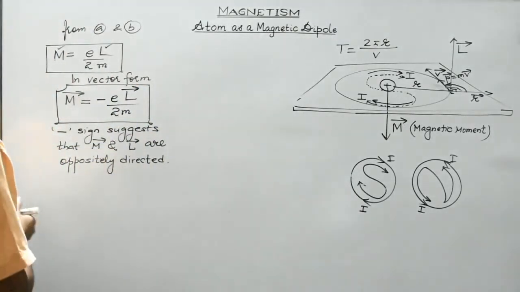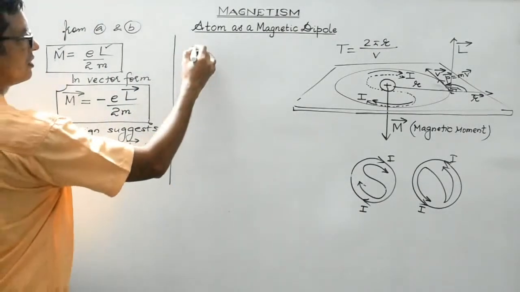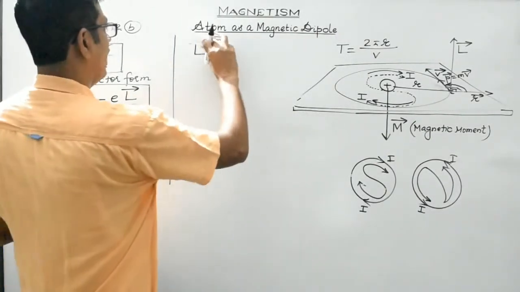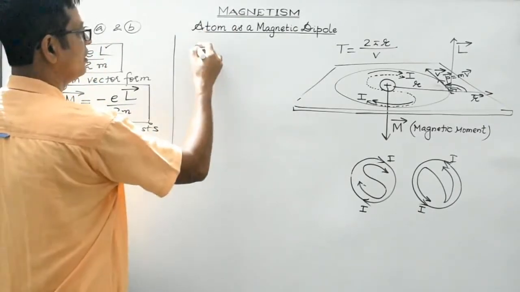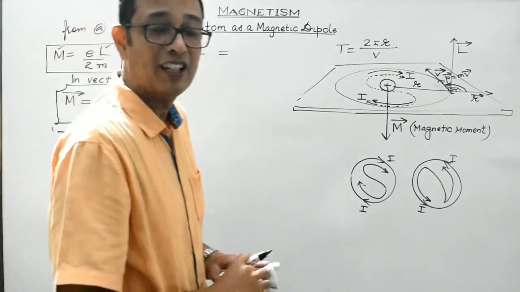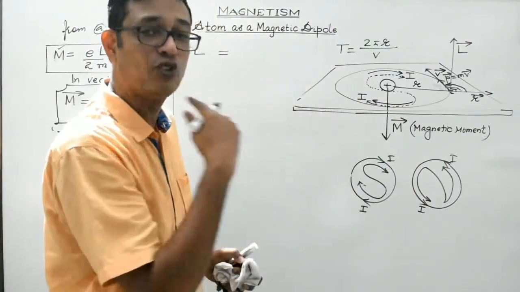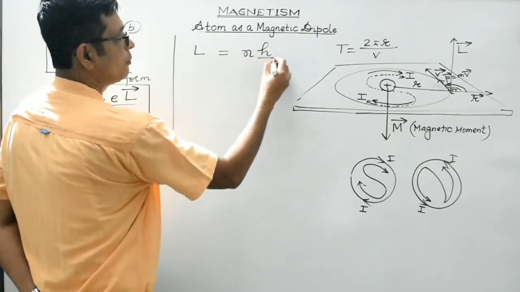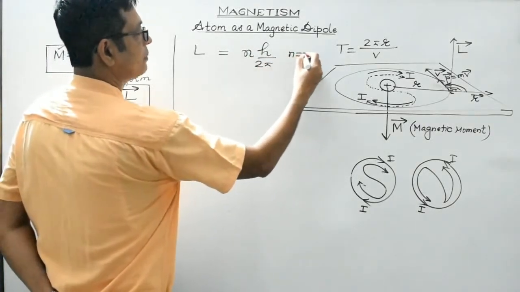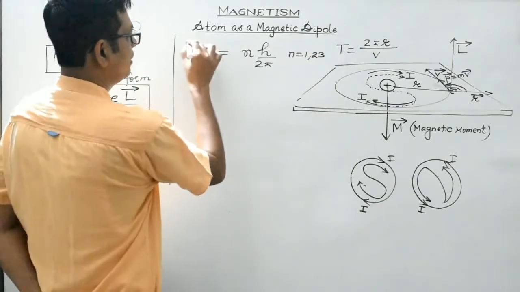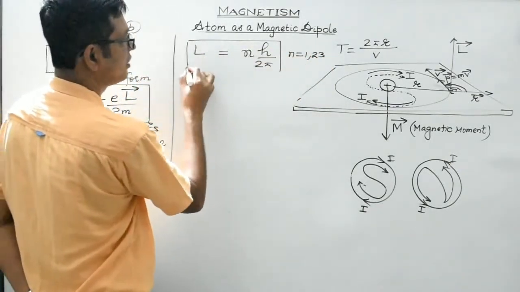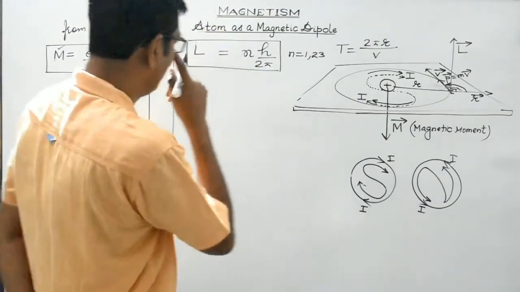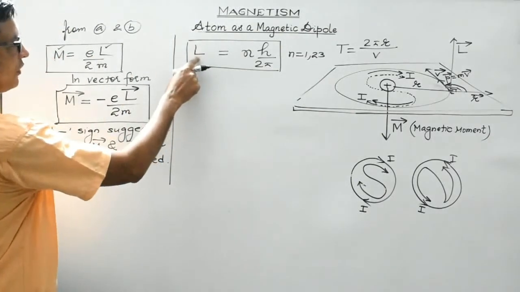Just now we have discussed, as per Bohr's quantization condition, the angular momentum associated with an electron revolving around the nucleus is given by some integral multiple of h by 2 pi. n is the principal quantum number. This is as per Bohr's quantization condition. h, as I told you, is Planck's constant. So let's substitute this value of L over here.